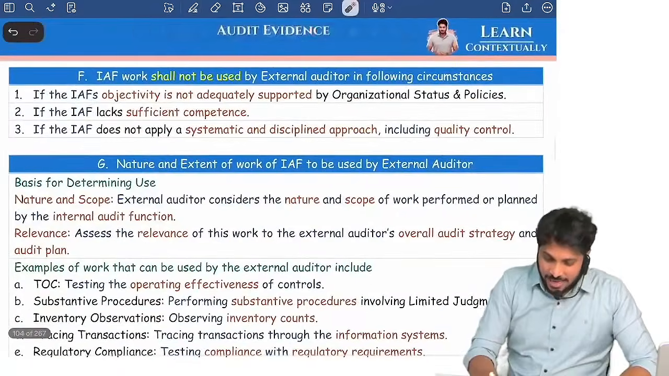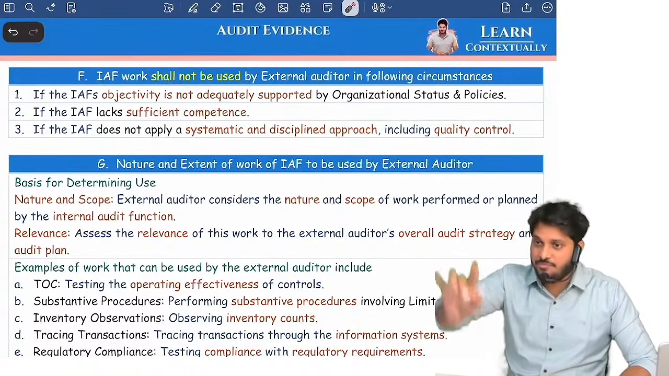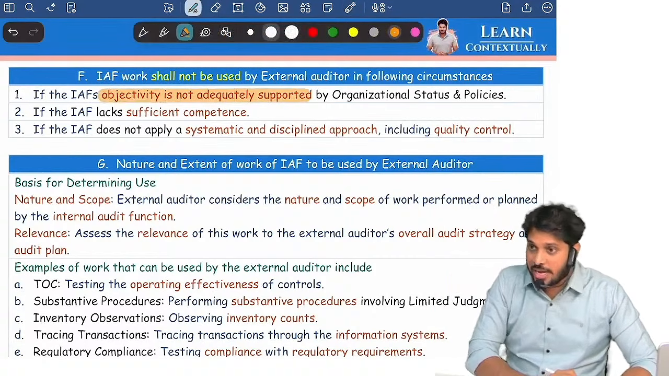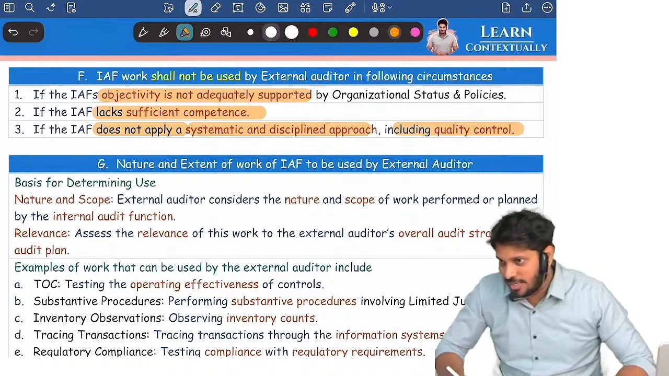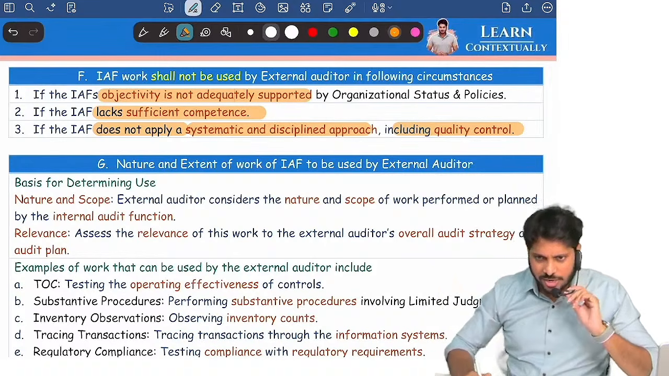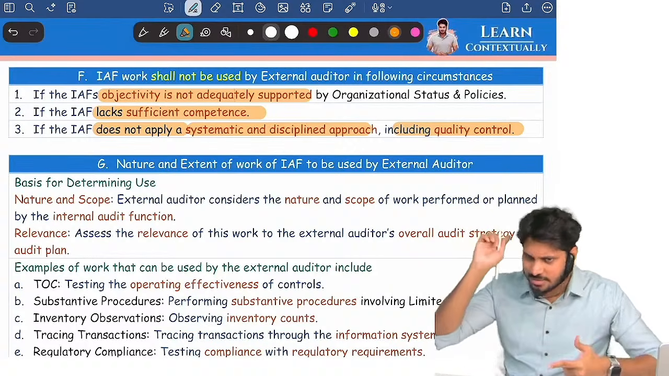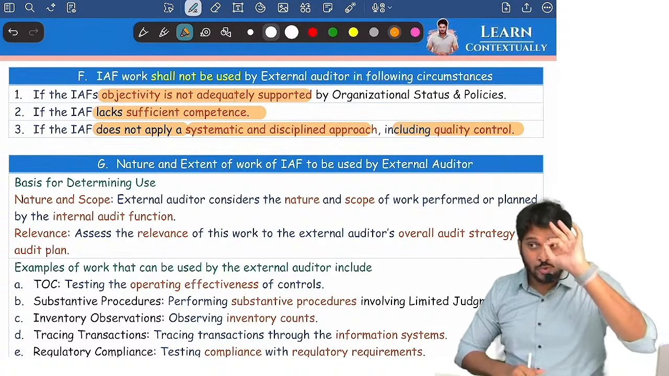Indirectly, the internal audit function's type 1 work you should not use when objectivity is not adequate, when they lack sufficient competence, or when they do not apply a systematic, disciplined approach including quality control. There you should not use it. Suppose in the client that you are auditing, you found positive circumstances everywhere: objectivity is there, competence is there, a systematic disciplined approach is there. Now you decided to use his work.